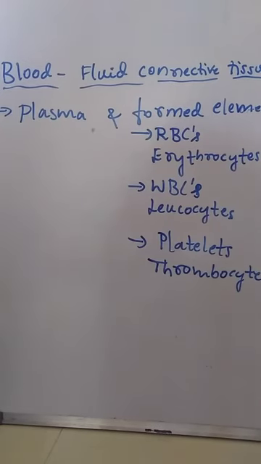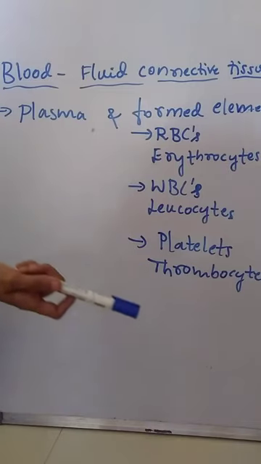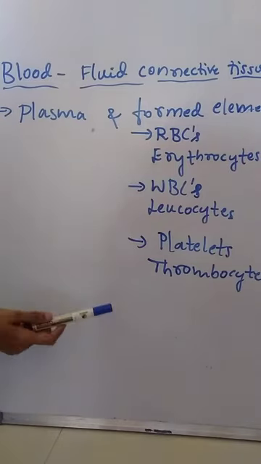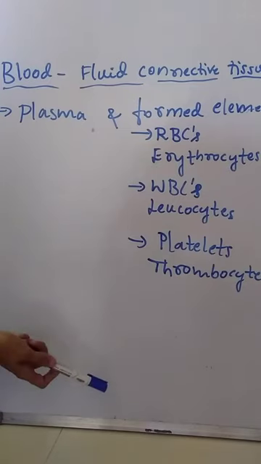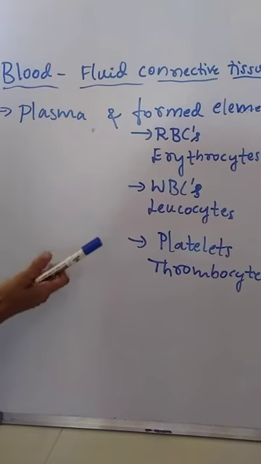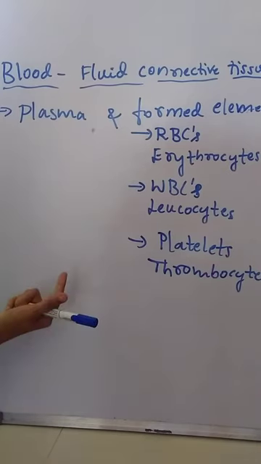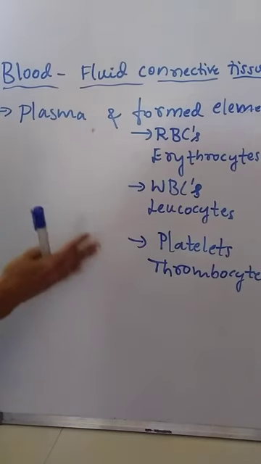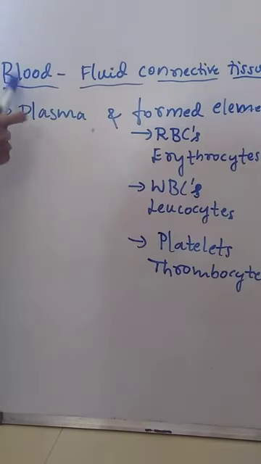The main function of blood is transportation of oxygen to various parts of the body, and blood also transports nutrients and waste. Transportation of oxygen, waste as well as nutrients to various parts of the body is the main function of blood.